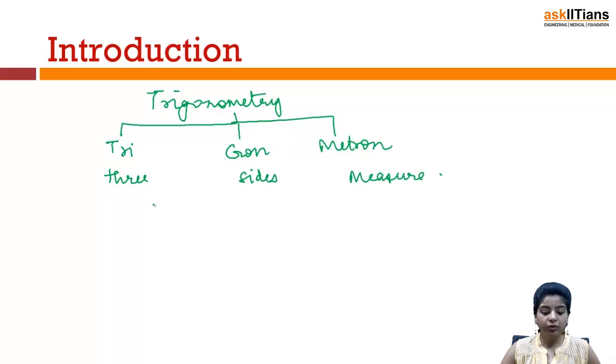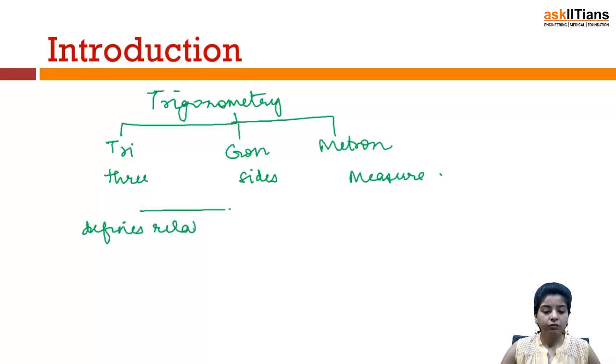So in ancient times, trigonometry was basically associated with the sides of a triangle, or it defines relations between the elements of a triangle.